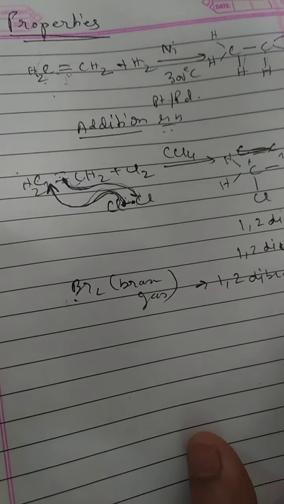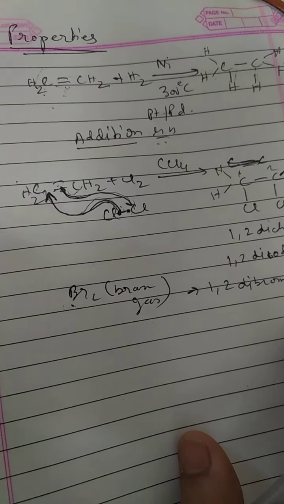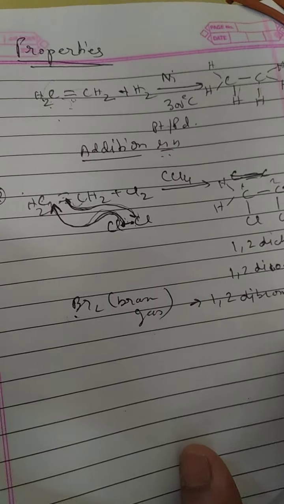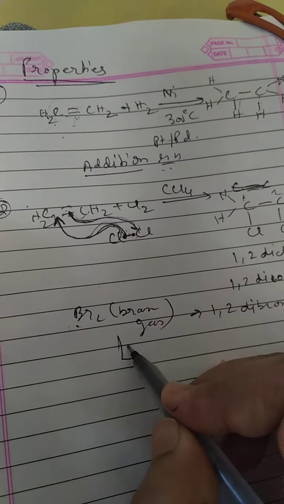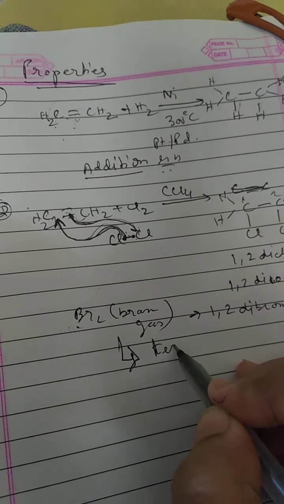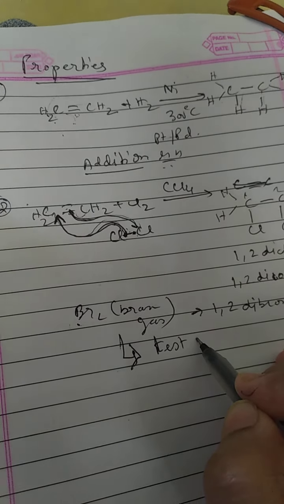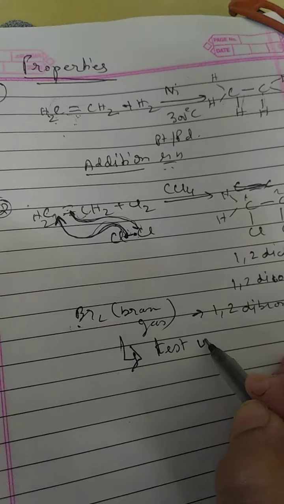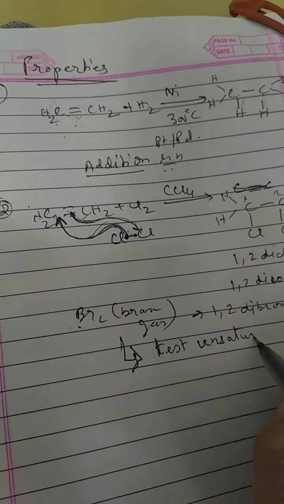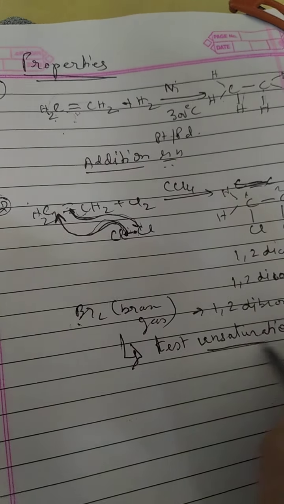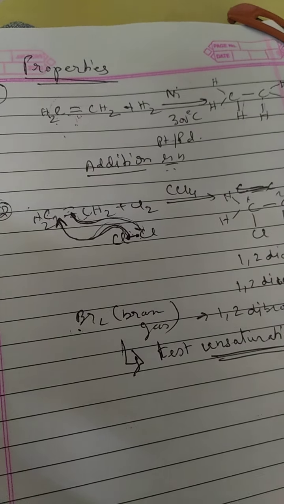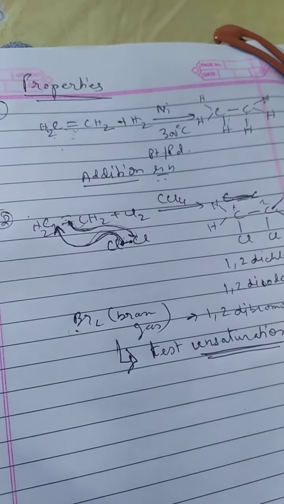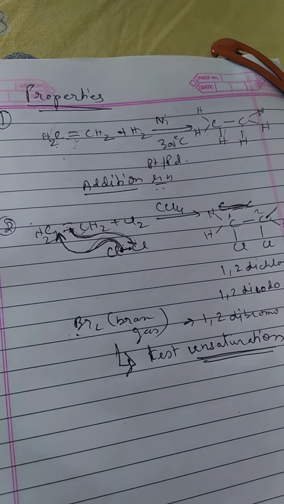If bromine is reacting with some compound and it loses its brown color, this shows that the compound has unsaturation.